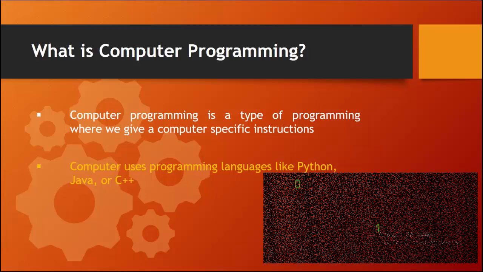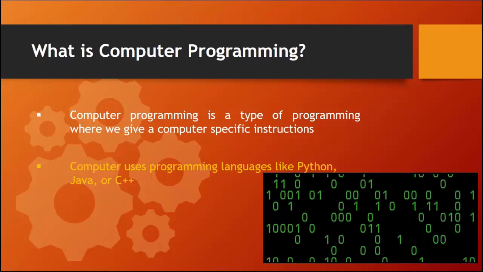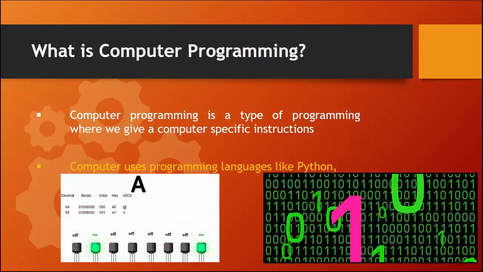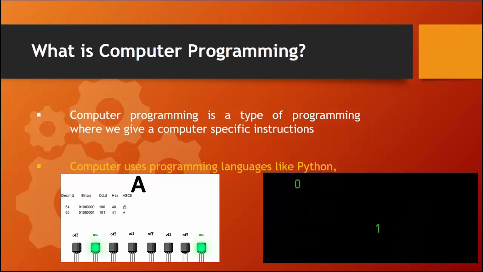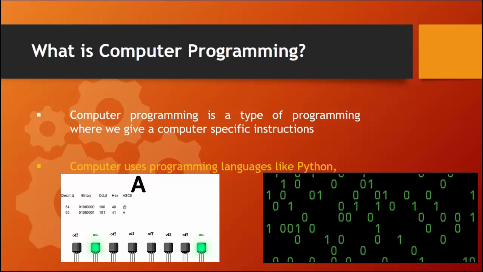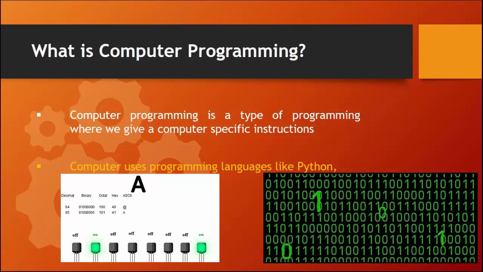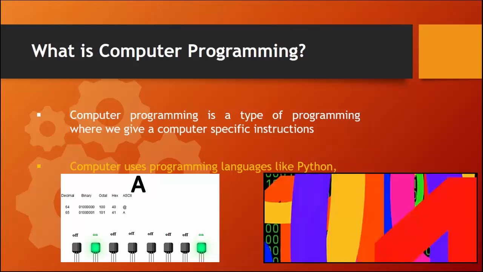Remember, a computer only knows zeros and ones. You know why? Because the computer is an electronic device, and in electronics there is only positive or negative, or on or off. So in computer circuits, either there is a positive pulse or a negative pulse, and these pulses are represented by zeros and ones in the computer system. Computers do not know anything other than zeros and ones. So to tackle this, the computer uses combinations of zeros and ones.